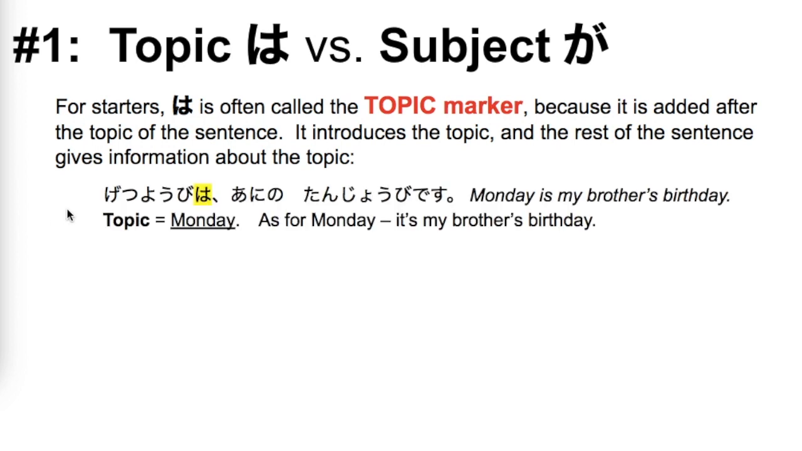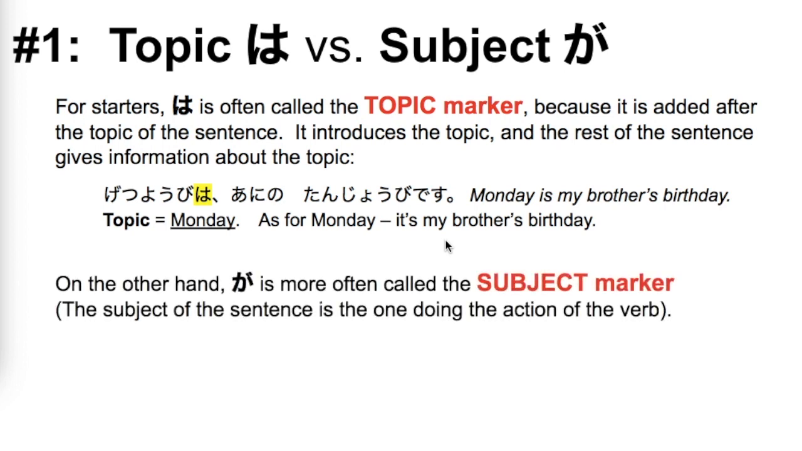For instance, in the sentence, 月曜日は兄の誕生日です. Monday is my brother's birthday. The topic is Monday, 月曜日, and it's like saying, as for Monday, it's my brother's birthday.